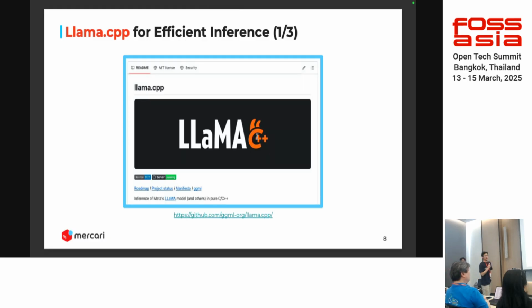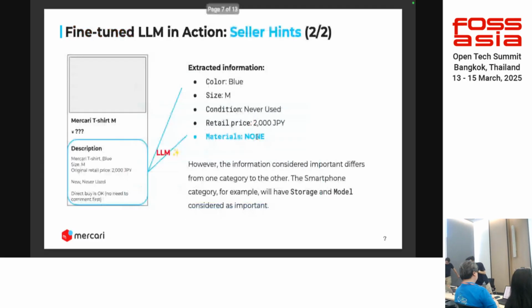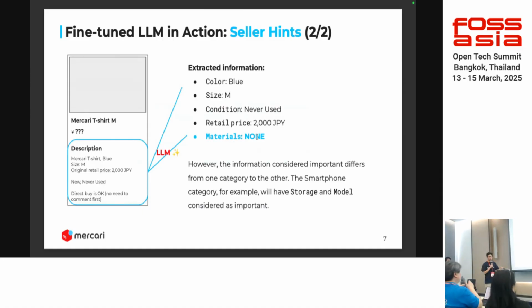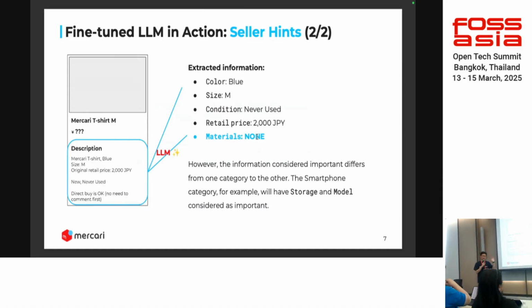Enter Llama.cpp. In order to achieve this feature, one of the quickest and easiest things to do at that time was to call the OpenAI API. This was a project from 1.5 years ago. I think at that time, GPT-3.5 was released, and it was one of the cheapest options.